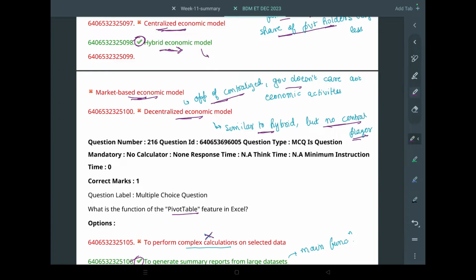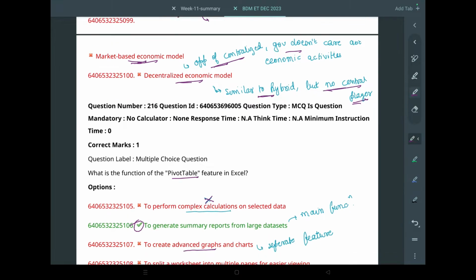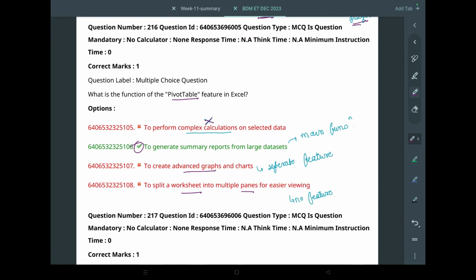You can't say that every time the government will be the central entity or private firms will be the central entity; the power more or less resides with the one which has more in-depth involvement in the economy.